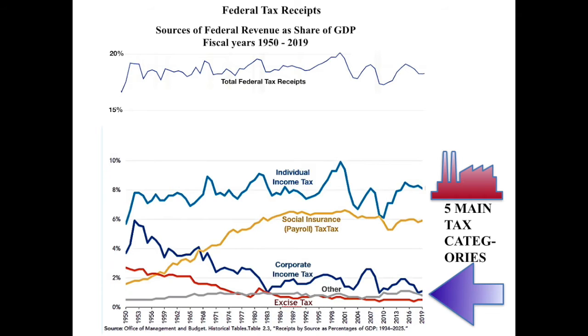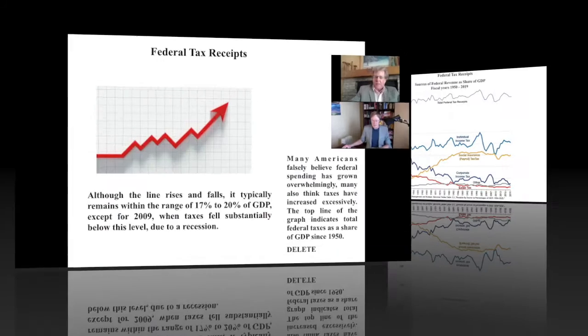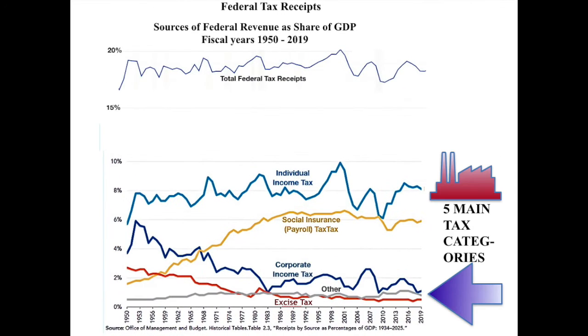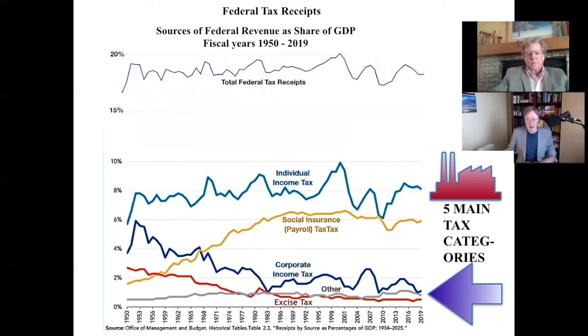The top line of the graph indicates total revenue taxes as a share of GDP since 1950. The graph also denotes the patterns of taxation for the main categories of taxes levied by the federal government: personal income taxes, payroll taxes, corporate income taxes, and excise taxes.